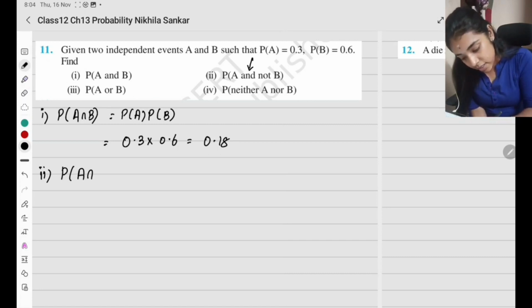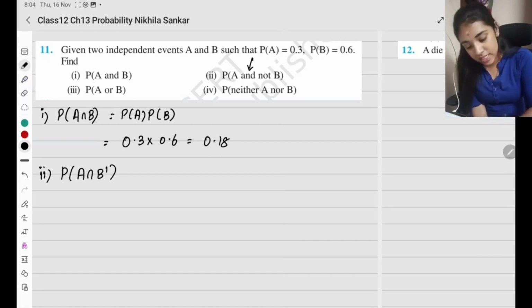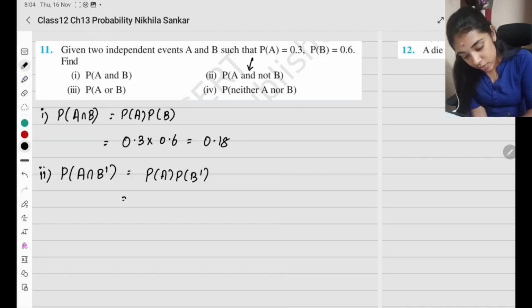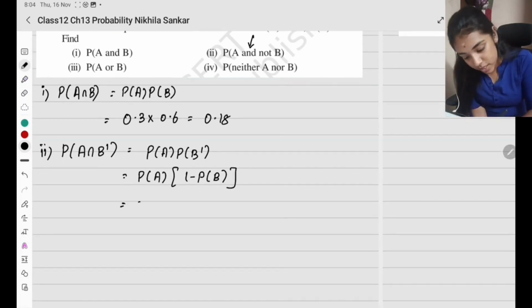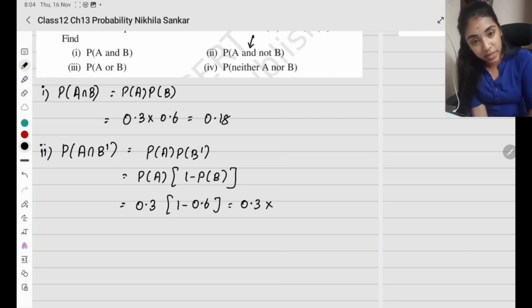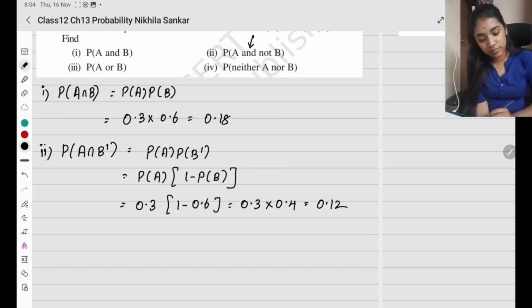Okay. Second, probability of A and not B. Probability of A and not B. So this is going to be probability of A times probability of not B. So this is again going to be probability of A times 1 minus probability of B, like the earlier one. So this is going to be 0.3 times 1 minus 0.6, which is 0.3 times 0.4. So this is going to be 0.12.